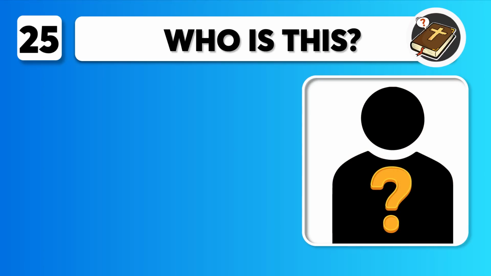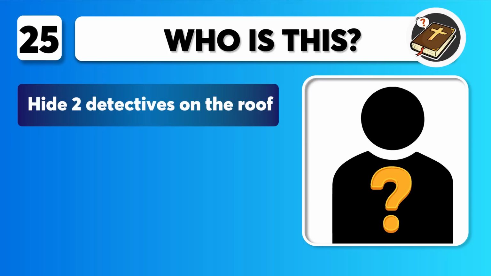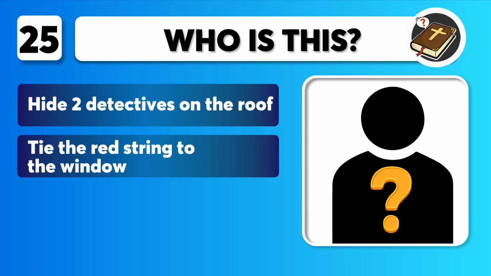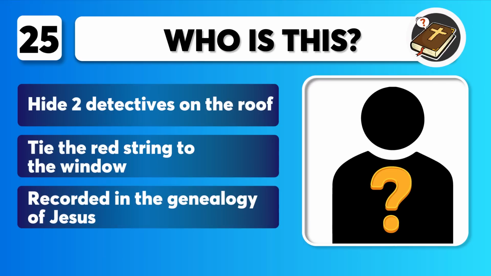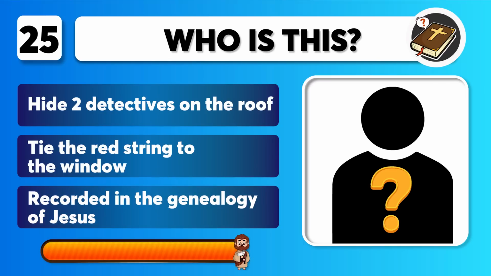Question 25 includes clues. Hide 2 detectives on the roof. Tie the red string to the window. Recorded in the genealogy of Jesus. Who is this? You get 10 seconds.